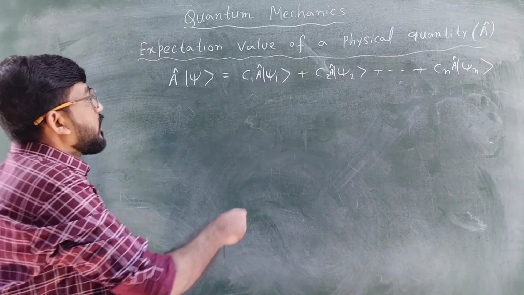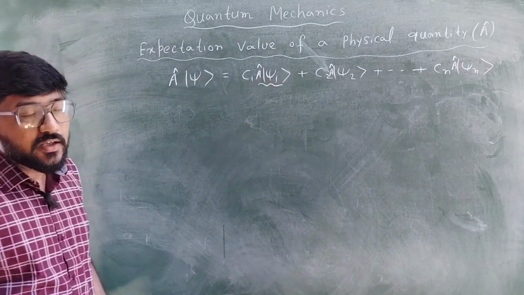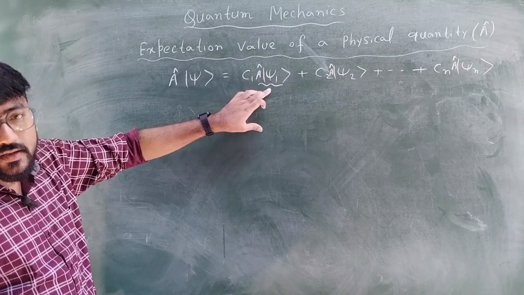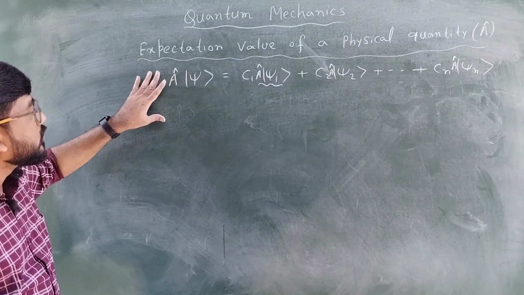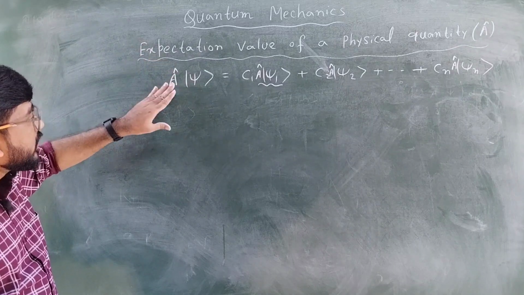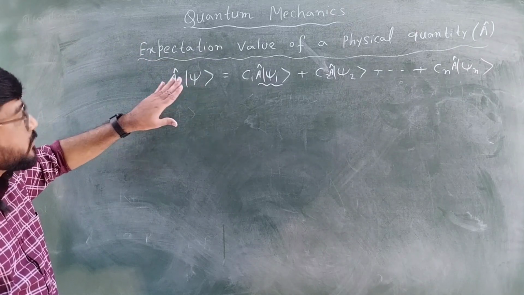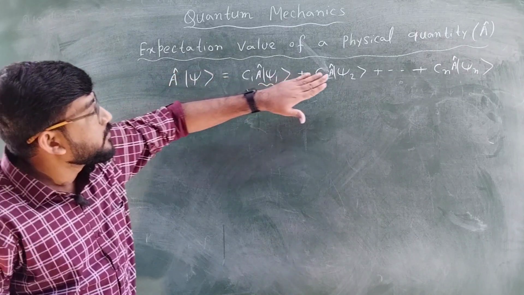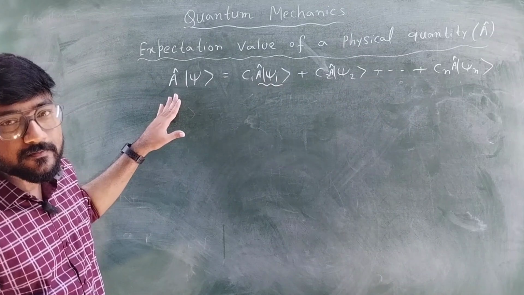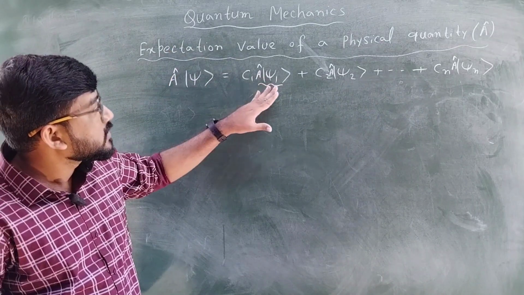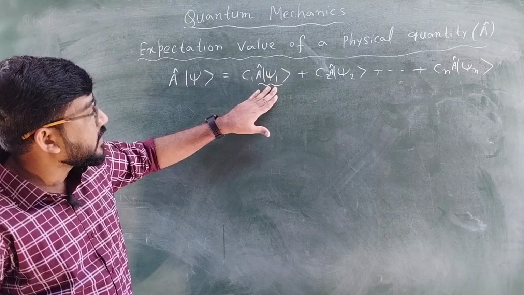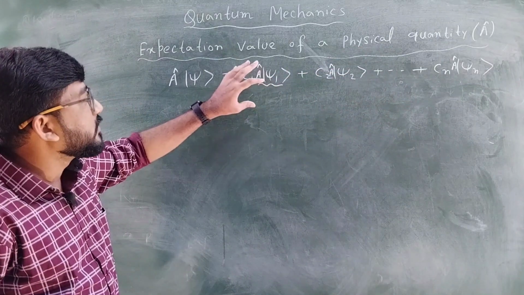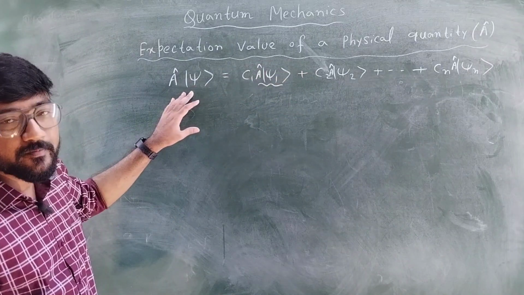Now this a cap psi 1, if the measurement of psi 1 in this state is a1, here what we have done is we have measured a cap on the state psi. We are measuring this physical quantity for this state, and there are different mental copies of this state. So if you measure psi 1, then psi 1 is one of the mental copies, psi 2 is another mental copy, psi 3 is another copy. So these are basically the parts of psi.